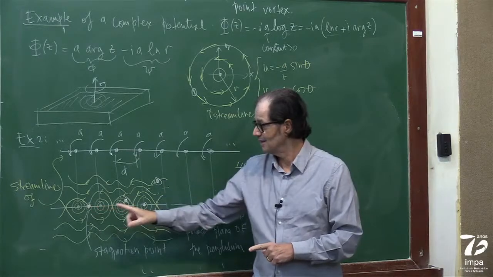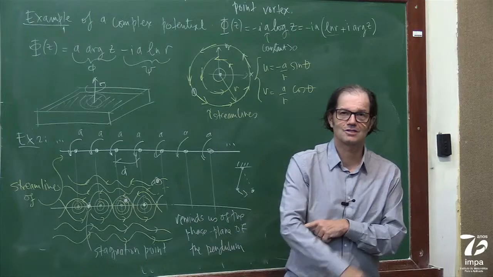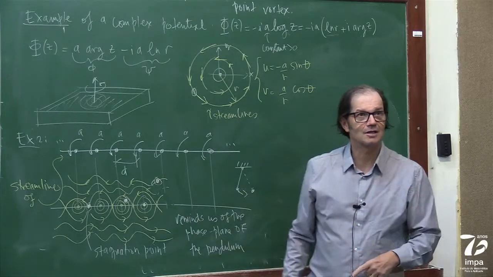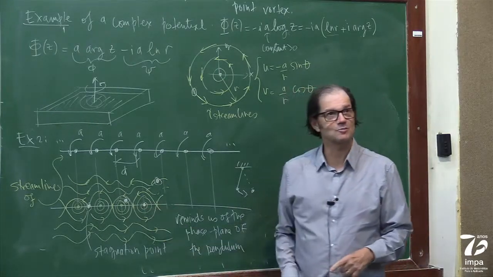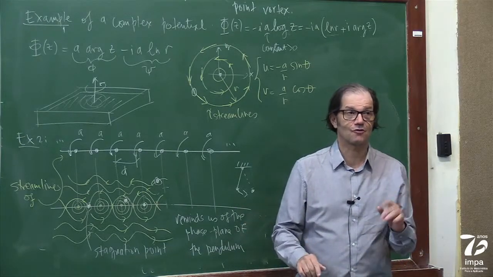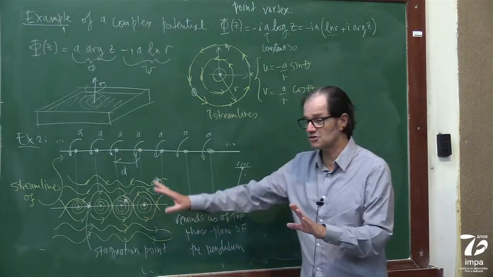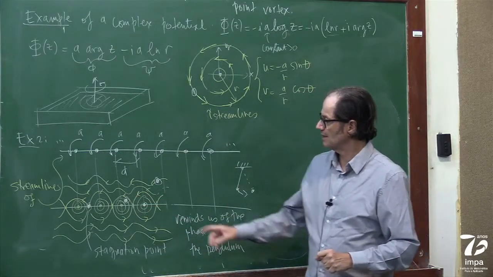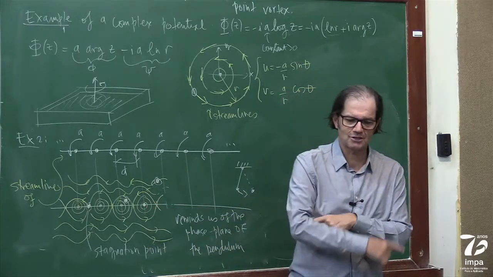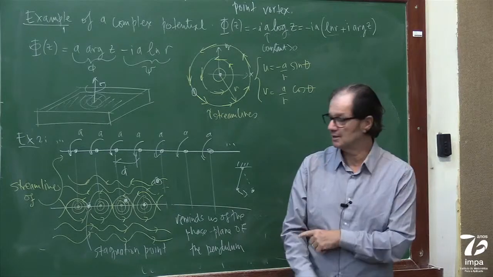In between is the oscillatory dynamics in phase space. Phase space is position times velocity for the pendulum. Here it's just velocity, u and v. And in here, the pendulum is doing a periodic motion, so it's doing a closed orbit in phase space.